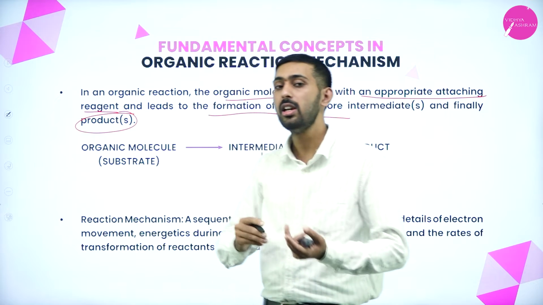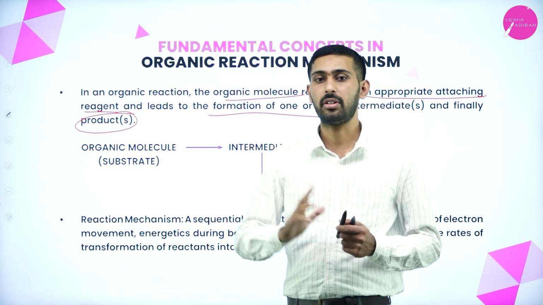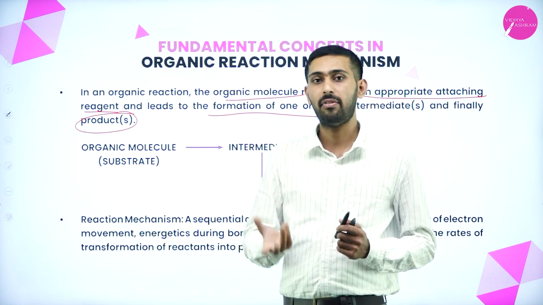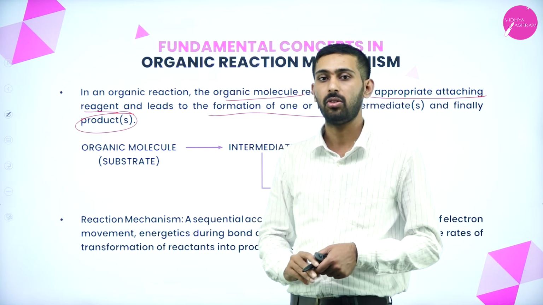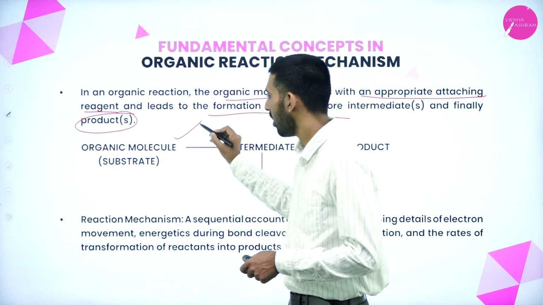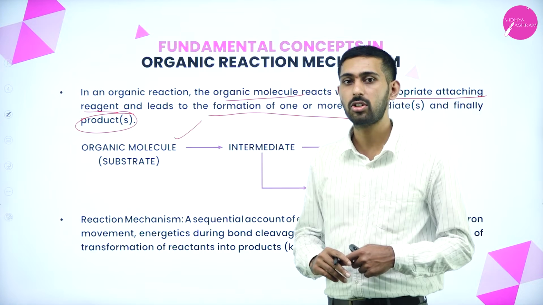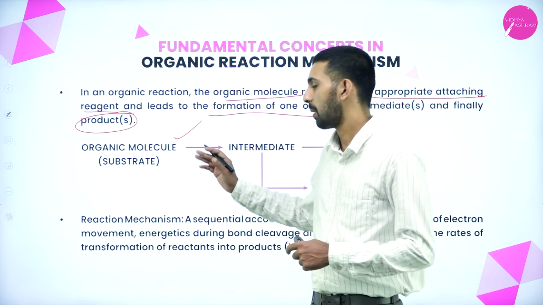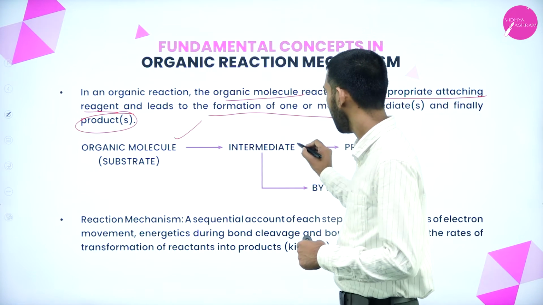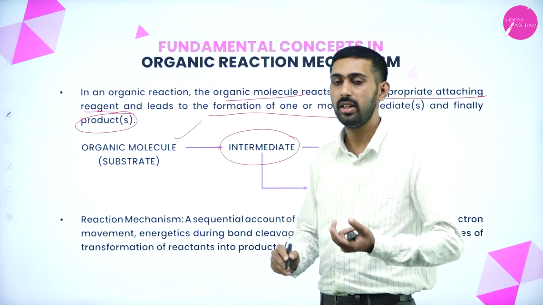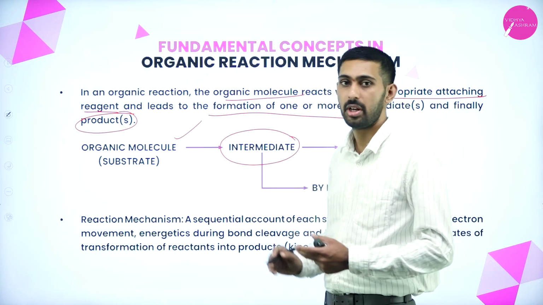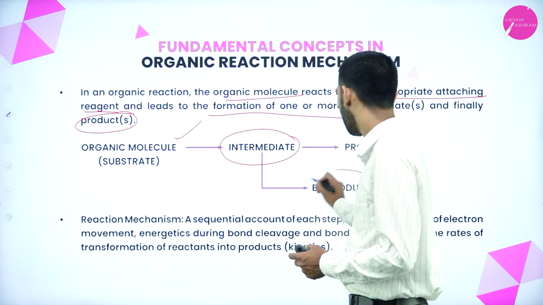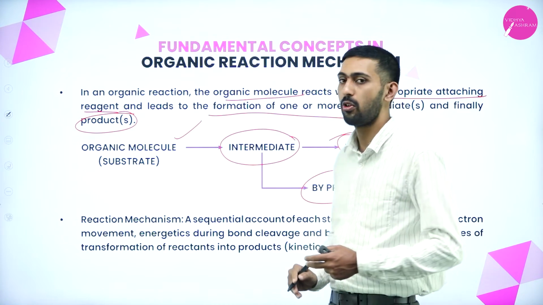We will not get the product directly. First we will get an intermediate, after that we will get a product. So let us take an organic molecule, which can also be called the substrate. When it reacts with an attacking agent, we will get an intermediate. Finally, we will get a byproduct as well as a product.